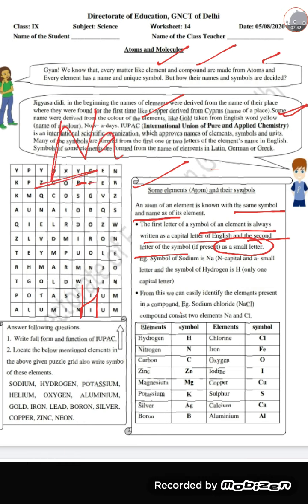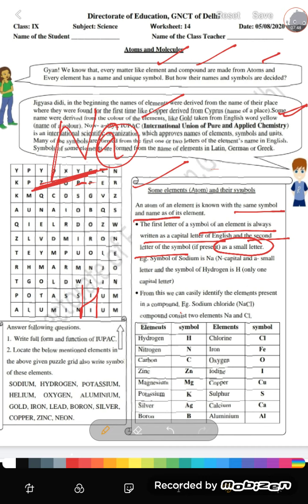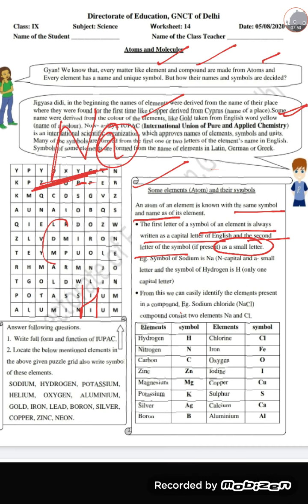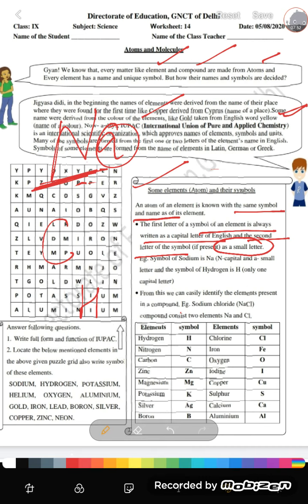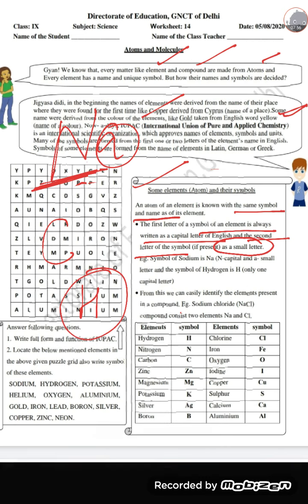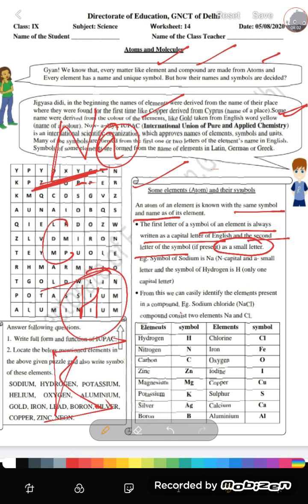As I told you, sodium, Na. So N is in capital form and a is in small letter form. Okay. But if I write carbon, it is only a capital letter. Likewise hydrogen. Okay. Say potassium, K. They all are written in capital letter.